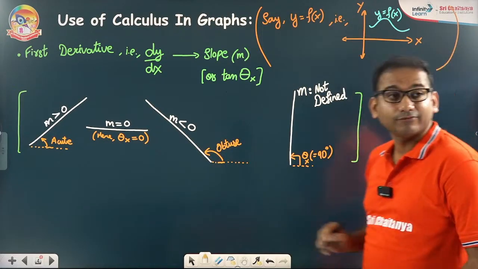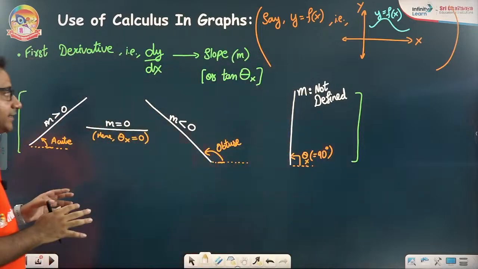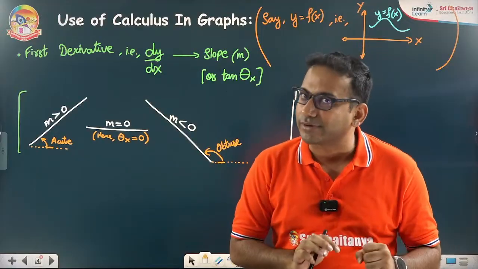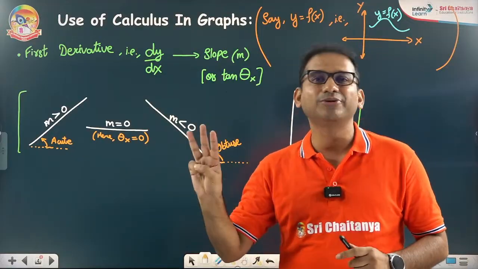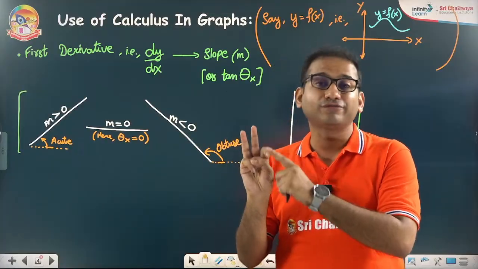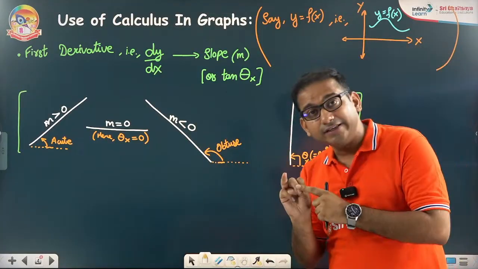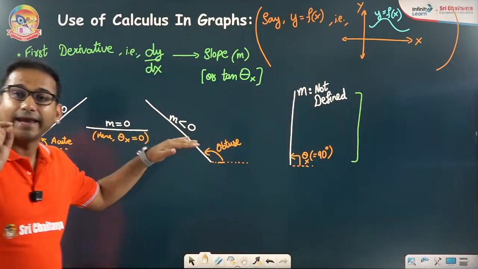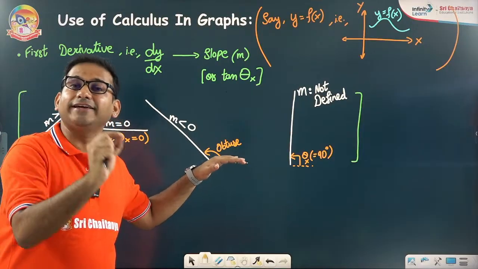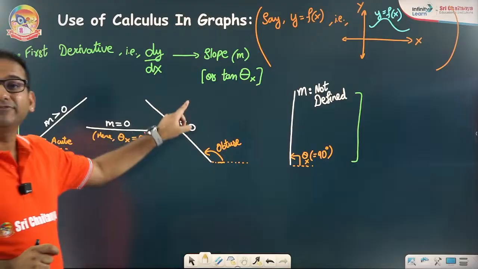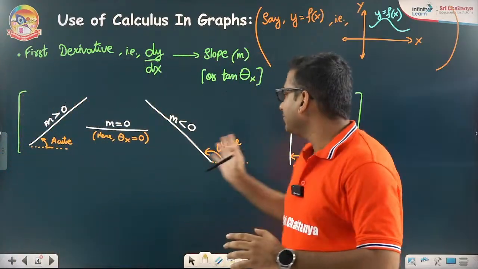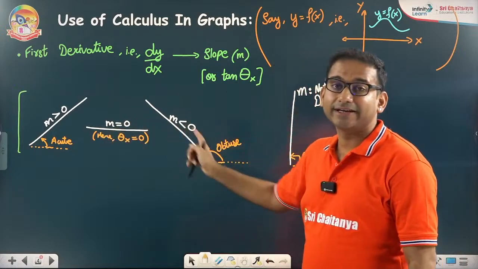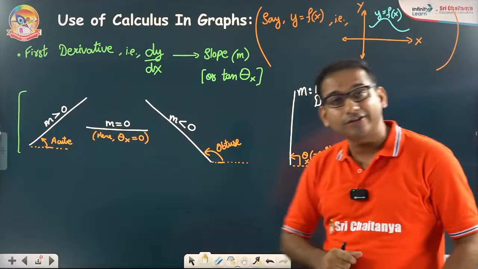What did we understand right now? We have seen that in order to understand any graph, the use of calculus is required. Use of calculus means we have to talk about three things: the use of the first derivative, the importance of the second derivative, and the importance of integration. The first derivative gives you slope, in any chapter, any topic, any graph. Slope means there can be four different types: increasing line, positive slope; decreasing, negative; horizontal line, zero slope; vertical line, not defined slope.